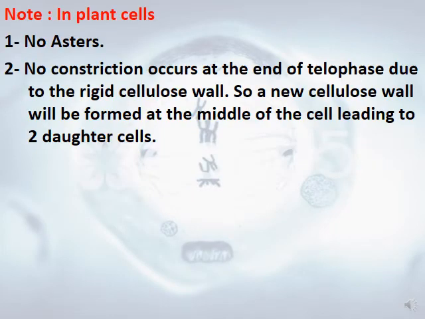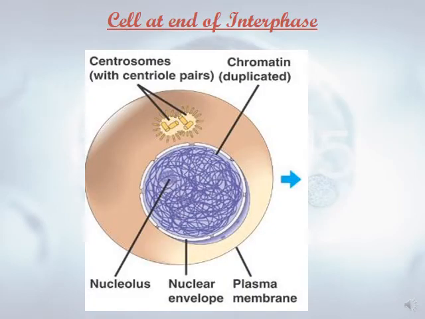As a note, in plant cells, as I said before, no asters. So there's a difference between mitosis in plants and in animals. In plants, there is no asters. Also, no constriction occurs at the end of telophase due to the rigid cellulose wall. So a new cellulose wall will be formed, leading to two daughter cells, as we already said.